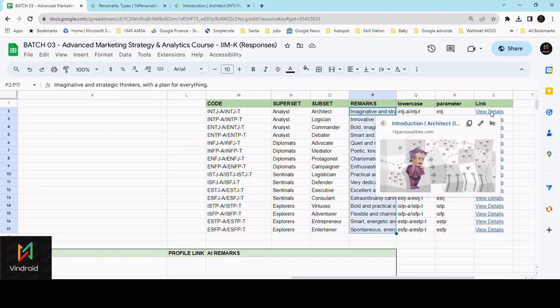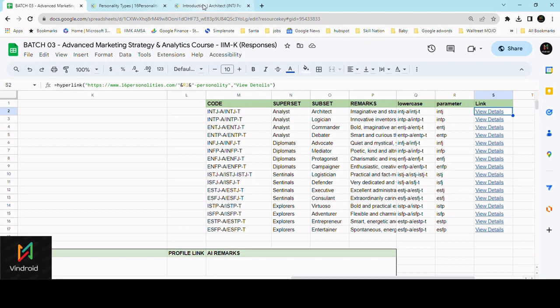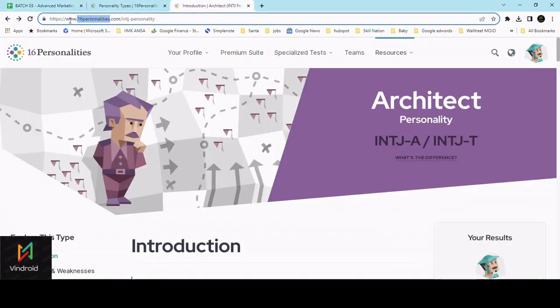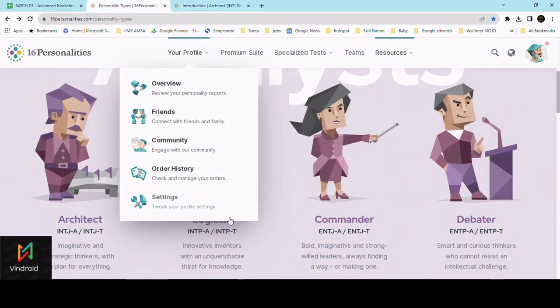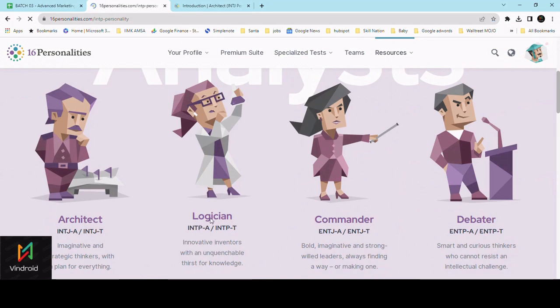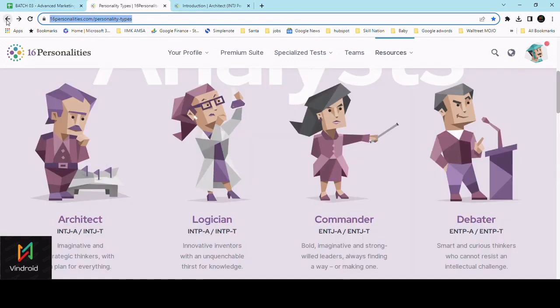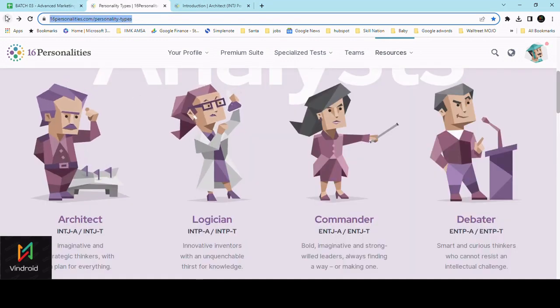So if you can see the link here, I can just go here and show you a link. This is the link, and this is the static part of this, and only this is the dynamic part of this. So if INTJ changes to a different personality term like logician, what happens is that it comes to INTP. So this is the dynamic part. So how we'll change that, I'll come to this.